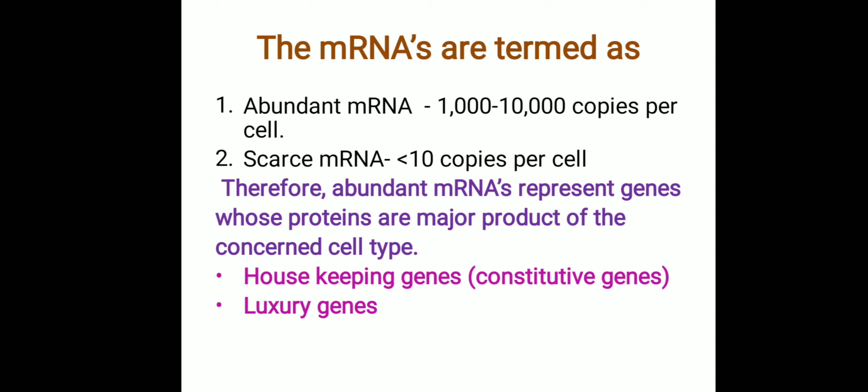Now, if a gene has to produce mRNA, and the mRNA further produces protein, we call that process transcription and translation. Transcription and translation usually occur on a DNA sequence where DNA is being copied to mRNA. So the DNA sequences have genes, and these genes are responsible for producing mRNA and further proteins. There are two types of genes. The first type is called housekeeping genes and the other is called luxury genes.